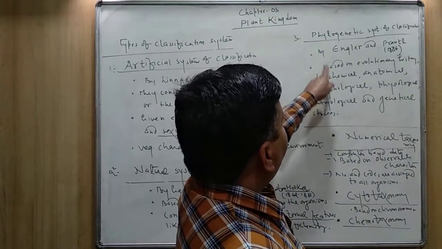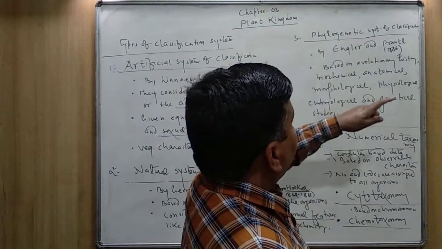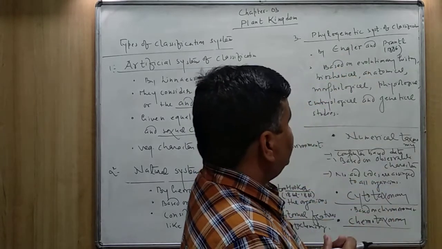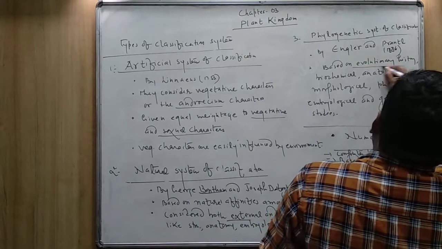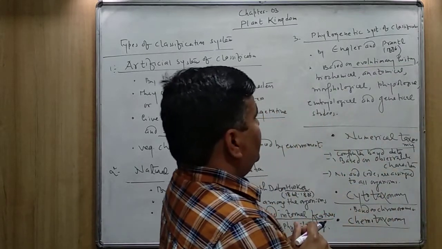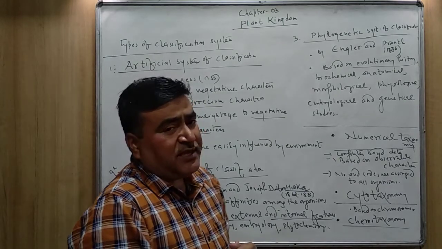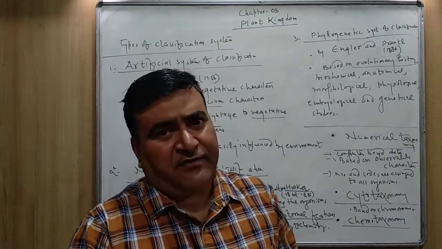I have written here that the phylogenetic system of classification is based on the evolutionary history. It's very, very important. You have to point out the biochemical nature. These scientists studied in very much depth.